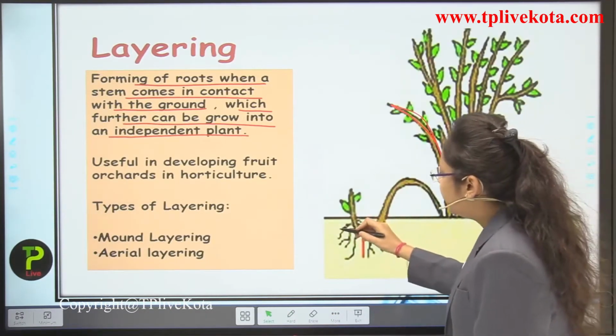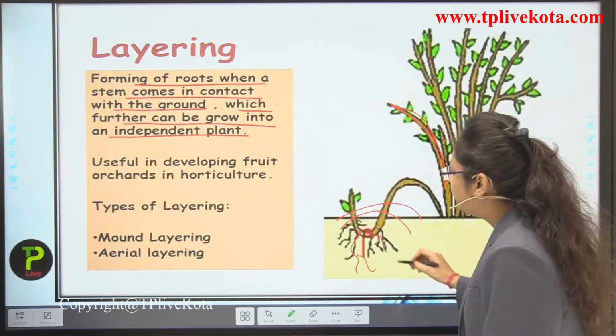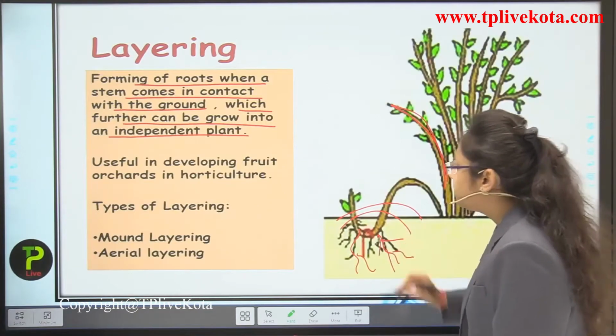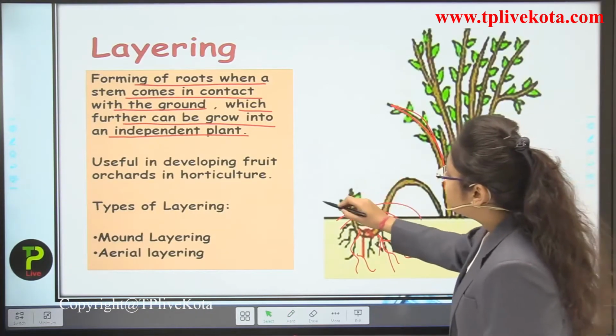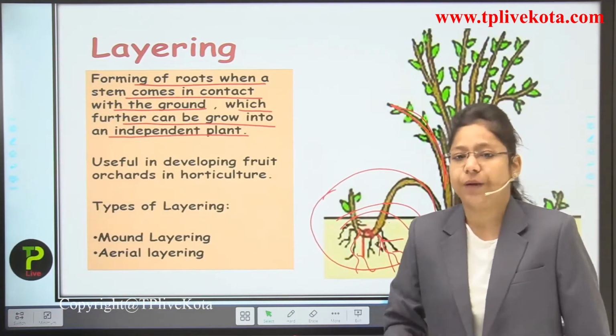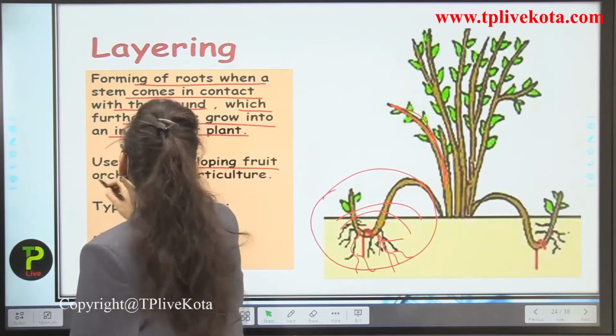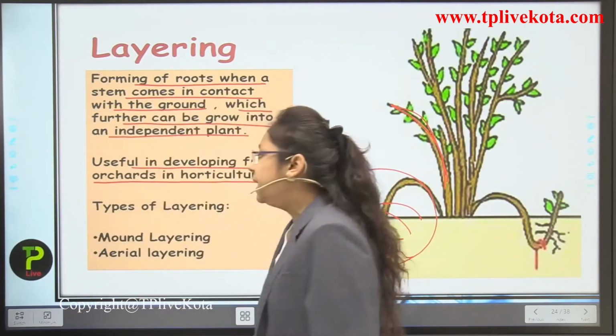What happens when it is covered by the soil? It develops the roots known as what? The adventitious roots. Now you can see this whole stem is developing into a new plant.